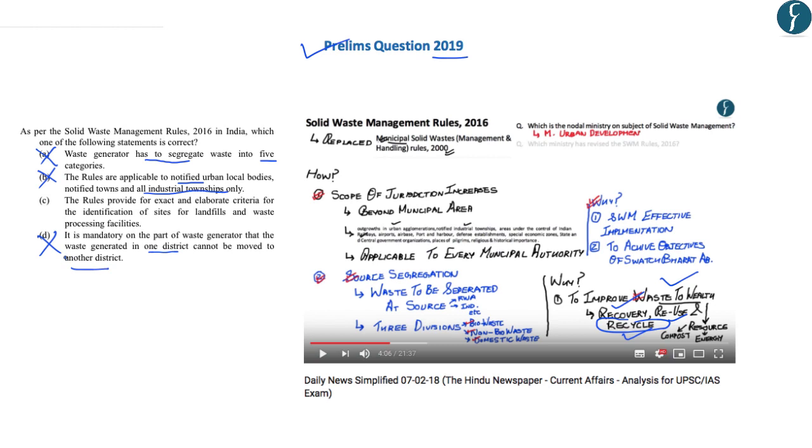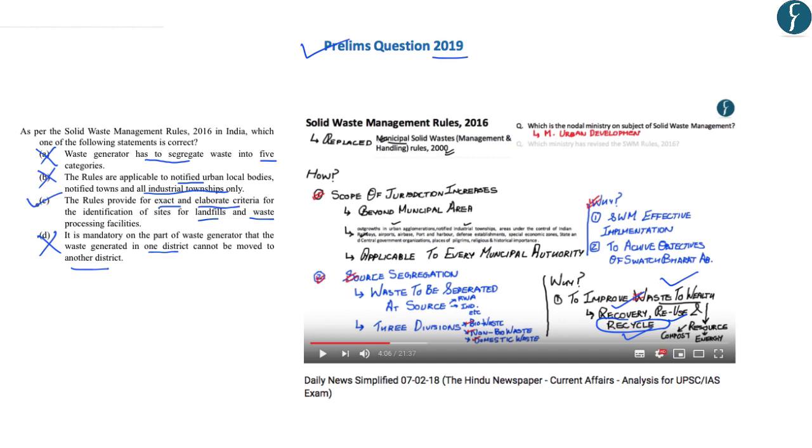So if you logically eliminate the options A, B and D, the only option that is left is C. That is, the rules provide for exact and elaborate criteria for the identification of sites for landfills and waste processing facilities. Hence, the correct answer here was C.